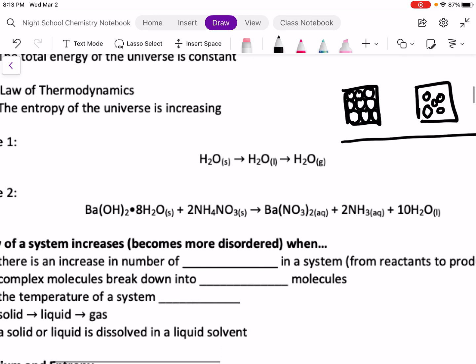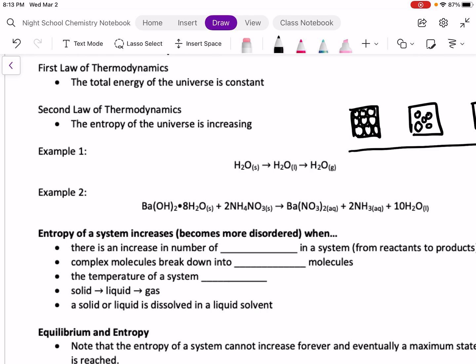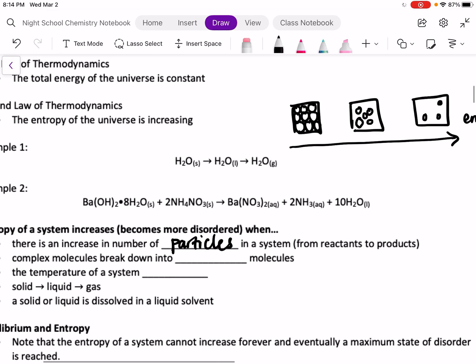In this example here, I can see that I have a hydrate molecule, so water is attached to my hydrate molecule, and I have a big complex molecule, ammonium nitrate. Now, when I react these two, I'm splitting into more particles. Entropy of a system will increase or become more disordered when there's an increase in the number of particles in a system from reactants to products. So that's what happened here. We had an increase of entropy.